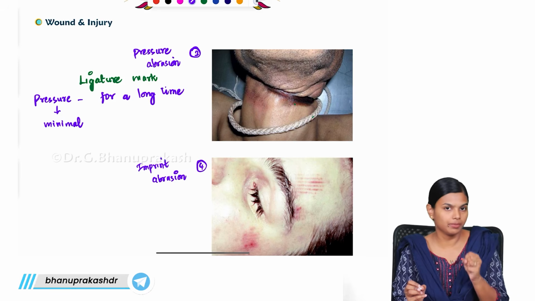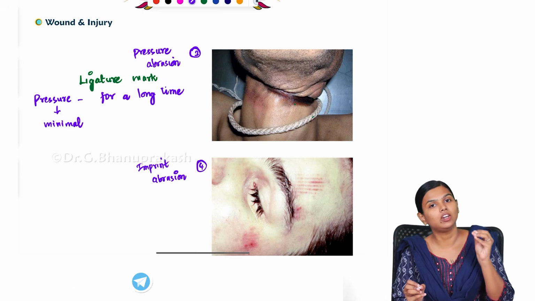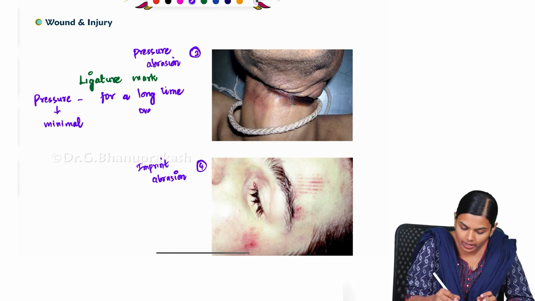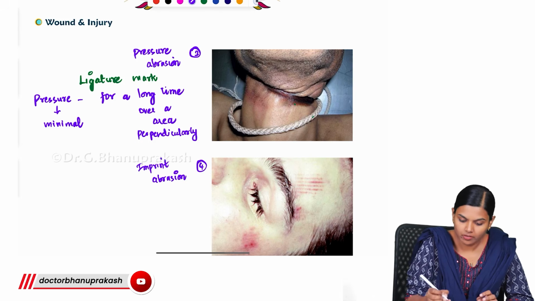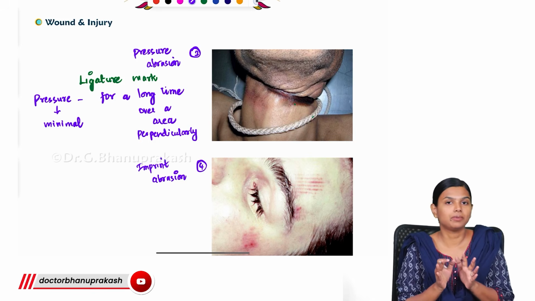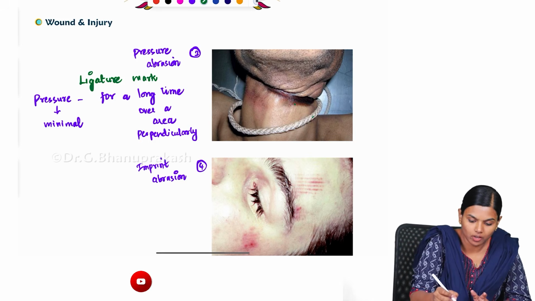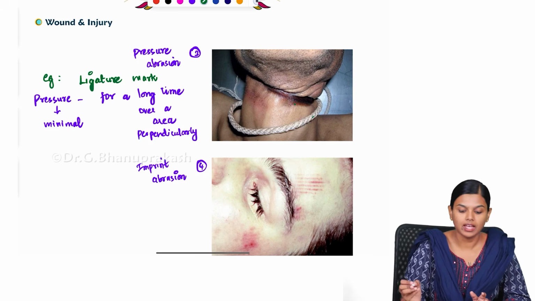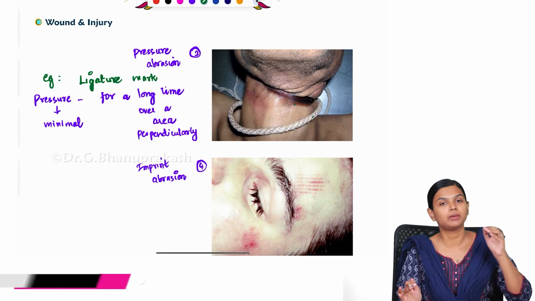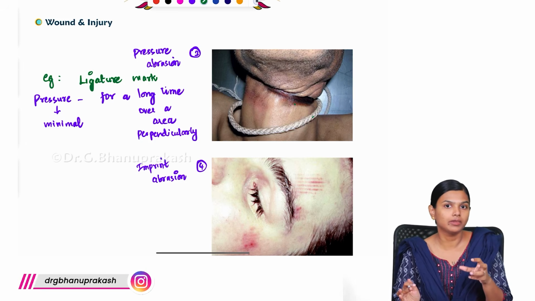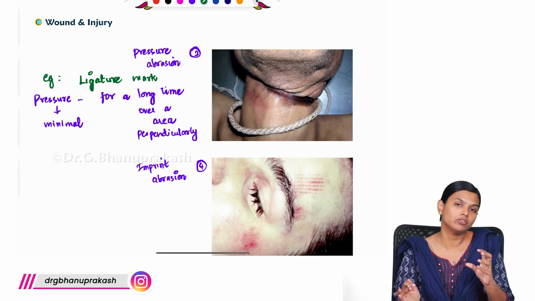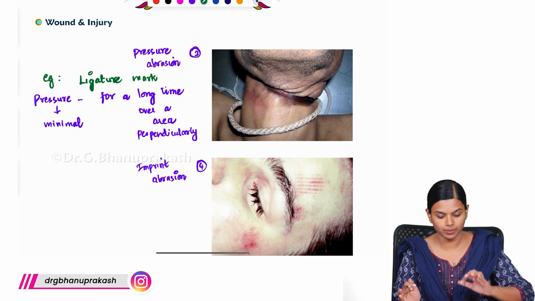So minimal pressure acts for a very long time over a small area, perpendicularly. When this happens, you get this pressure abrasion. So a very common and typical example is this ligature mark. You have a perpendicular force acting upon an area for a very long time, and that force is very minimal. So when this happens, you will get this pressure abrasion.